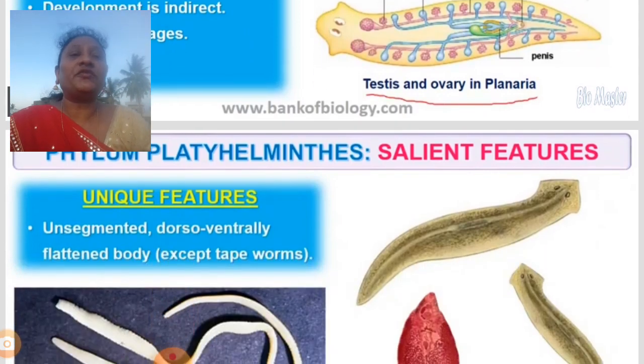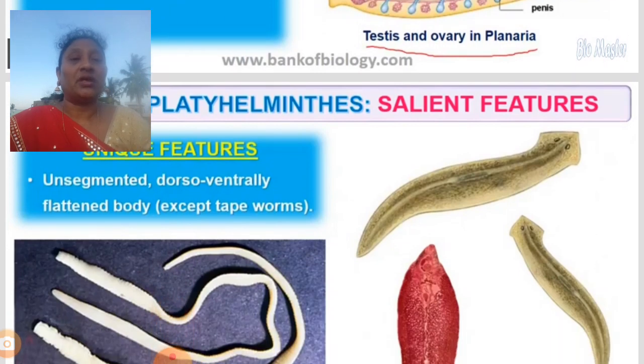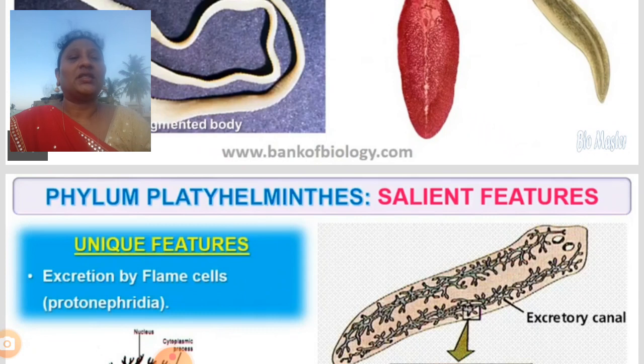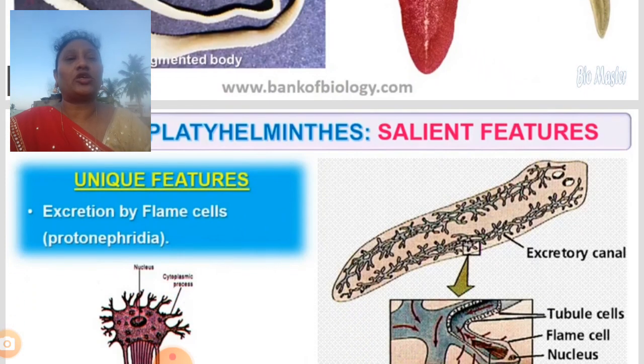Coming to the unique features: unsegmented, they don't have any segmentation, and dorsiventral, with a flattened body except tapeworm. The whole body is flat. Dorsiventral means from top to bottom it is a flat body surface, that is called dorsiventral.